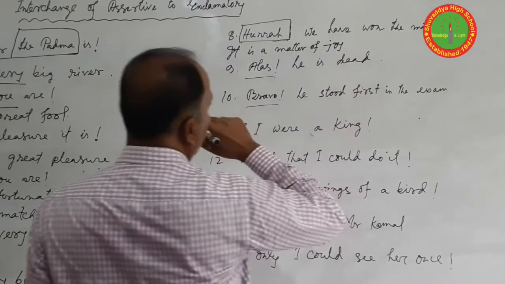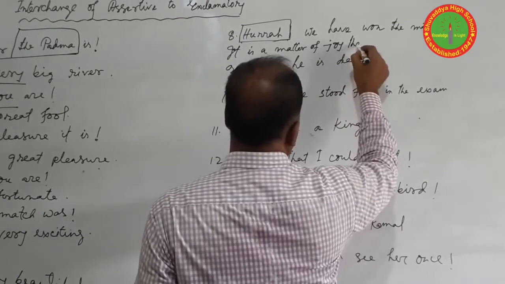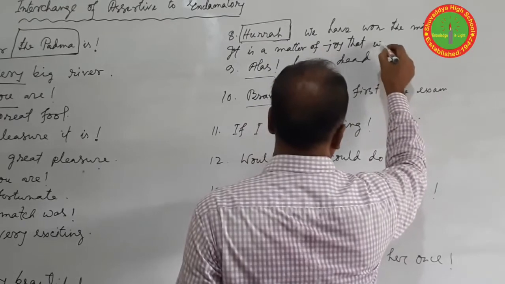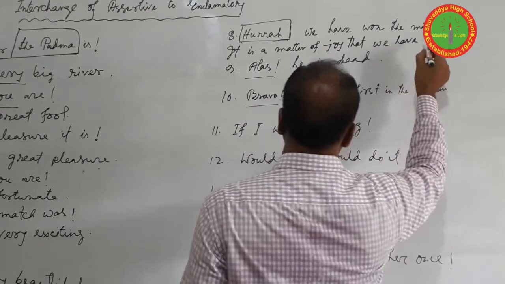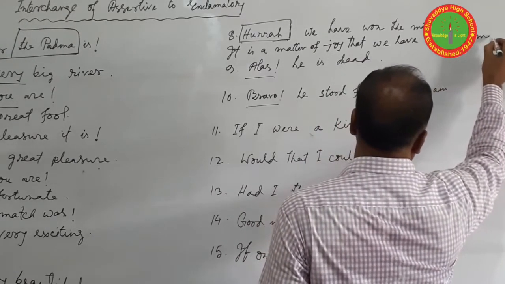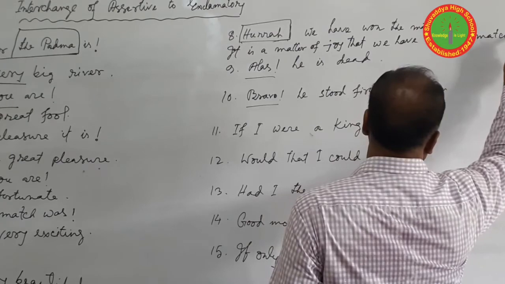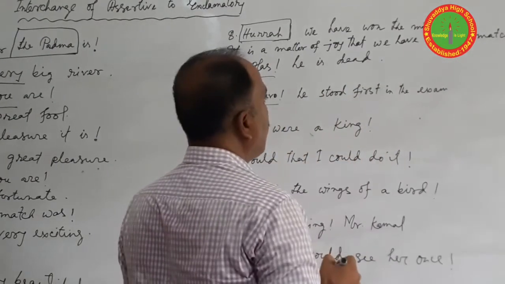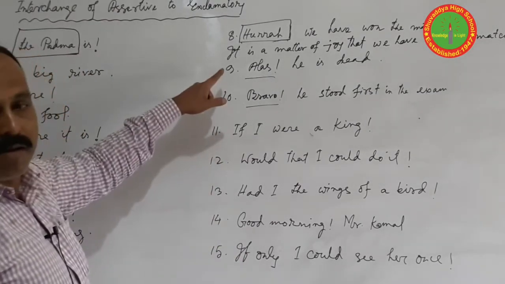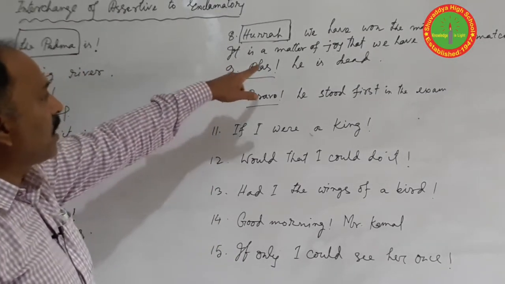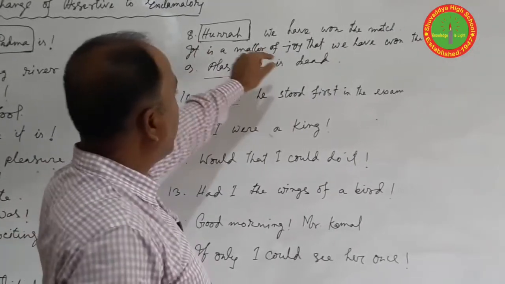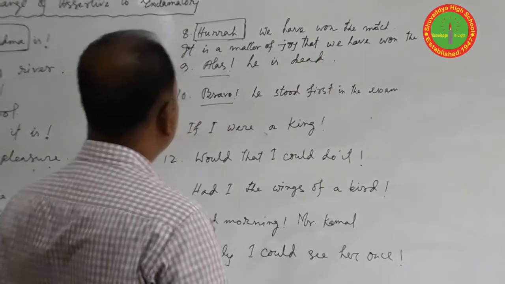Generally we use these words, and then the conjunction that and the rest of the sentence: won the match. Okay, so it is a matter of joy, or we can use we rejoice that we have won the match.